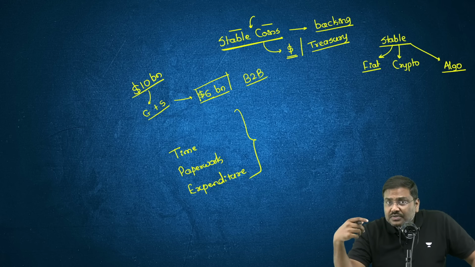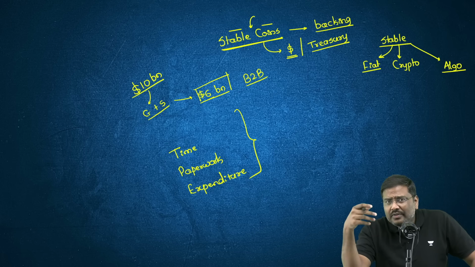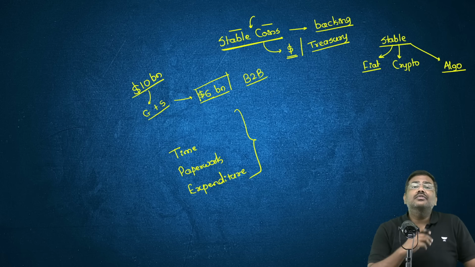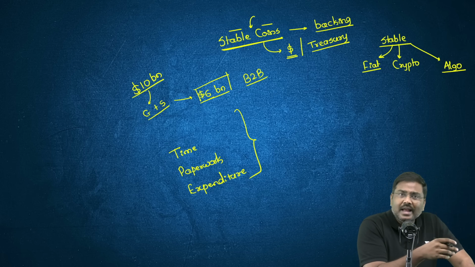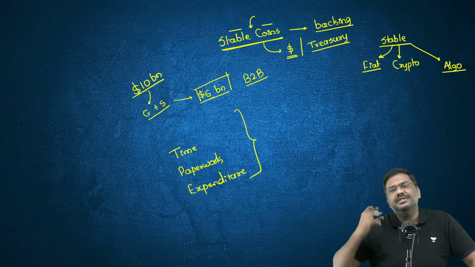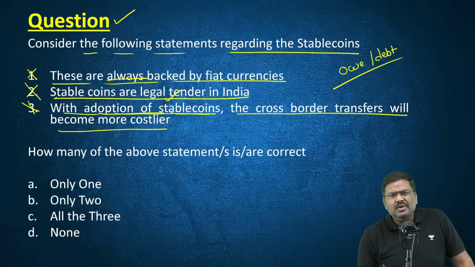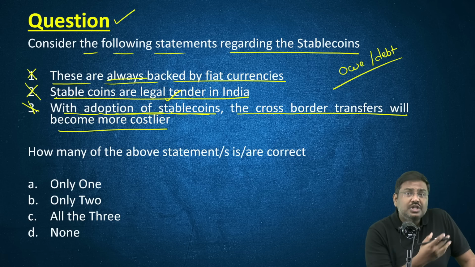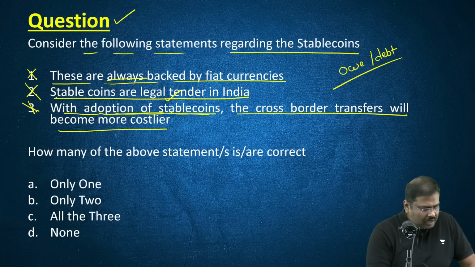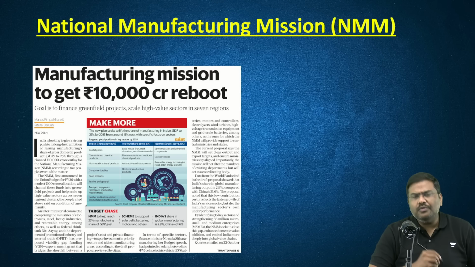With adoption of stable coins, which is basically a crypto, I'm saying, which is basically following a blockchain technology, the fund transfers across the border can be done much faster and at a much lower cost. So, with adoption, the cross border transfers will not be costlier. These will become cheaper. These will become more affordable. All the three statements are incorrect. The right option for this question will be option D. Let me go forward now.